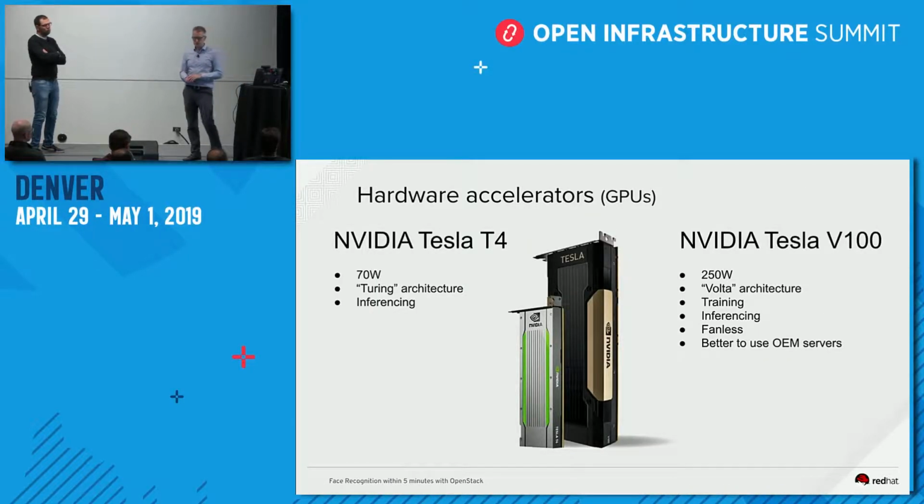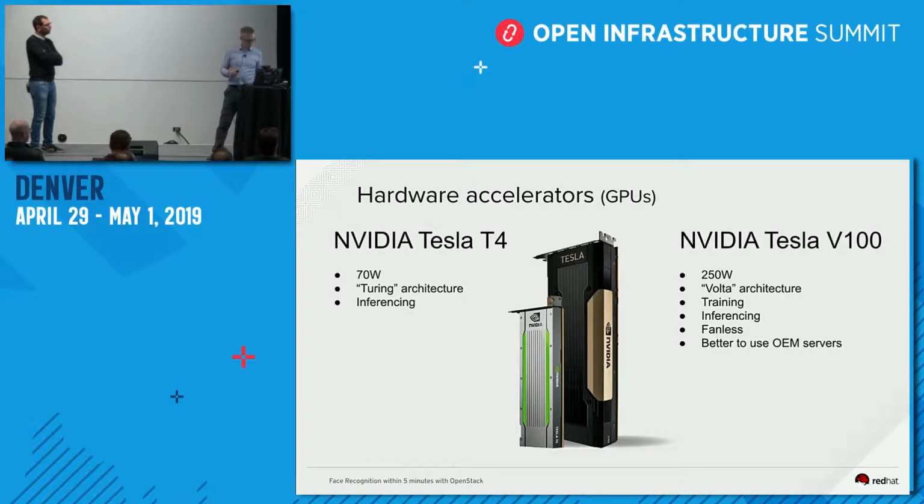On GPU for data center, there are two main families of cards. The Tesla T4, which is based on Turing architecture, can be used for training, but it's more used for inferencing. You don't need the extra power, and it's very simple to use. The main card used for data center is the Tesla V100 based on Volta, so it's really powerful for training.